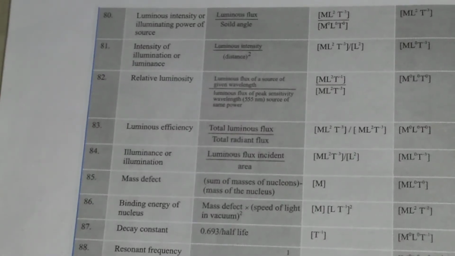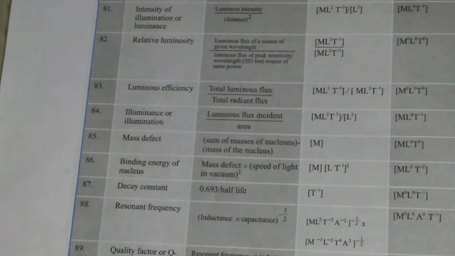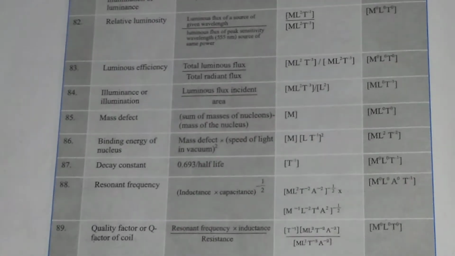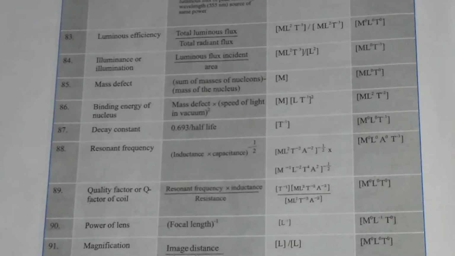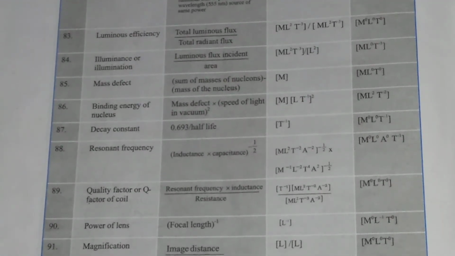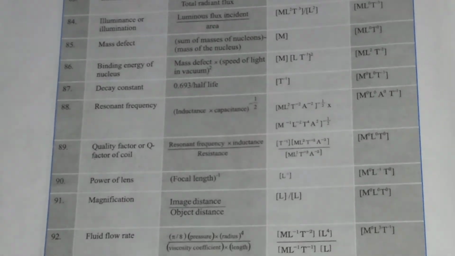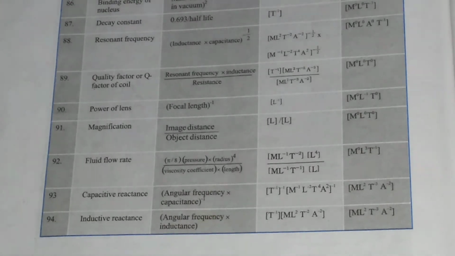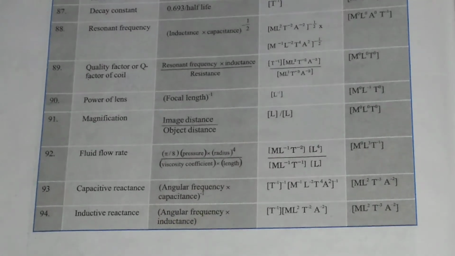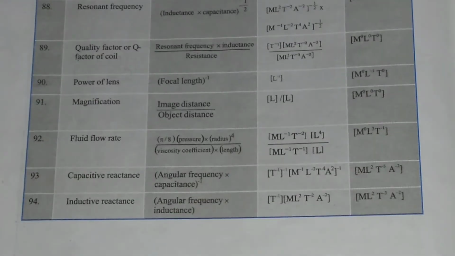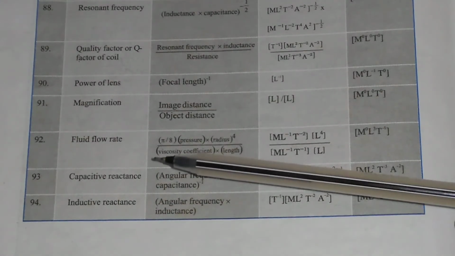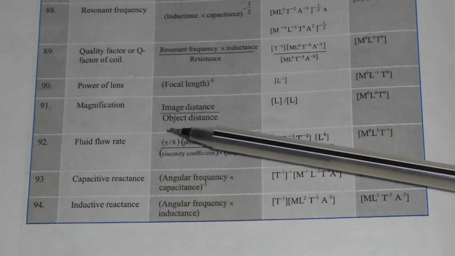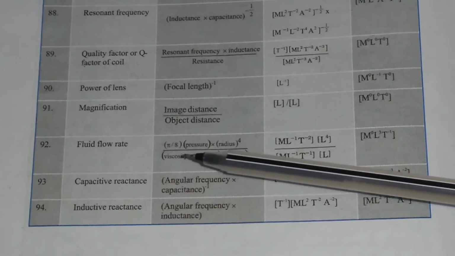And in atomic physics, you will find physical quantities like mass defect, binding energy. In nuclear physics, you will get decay constant, resonance frequency, quality factor. Then you have inductive reactance and capacitive reactance, which are in the inductance chapter. So you will read all these physical quantities in your class 11 and class 12.